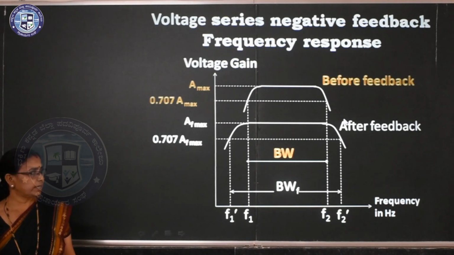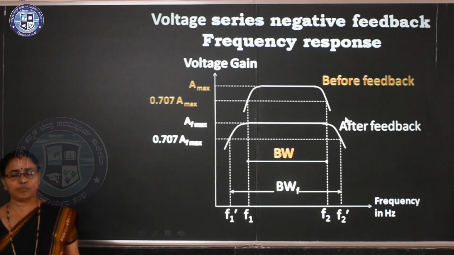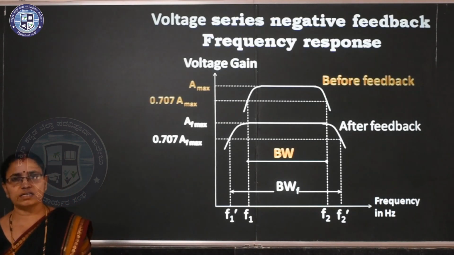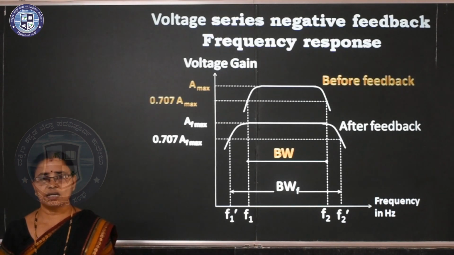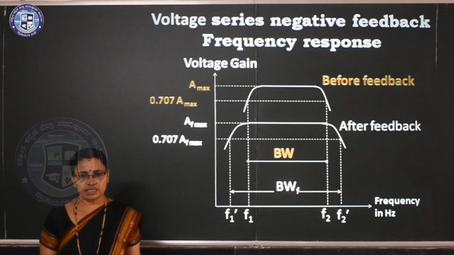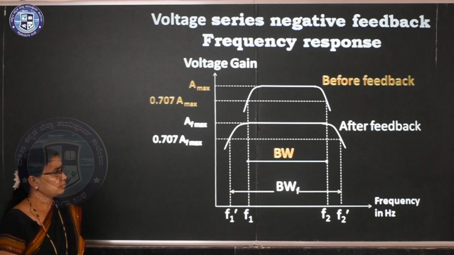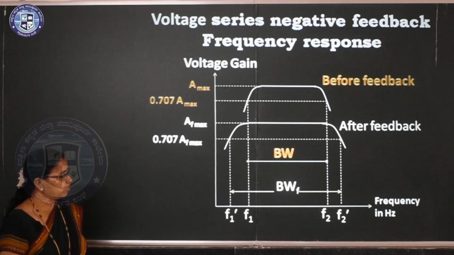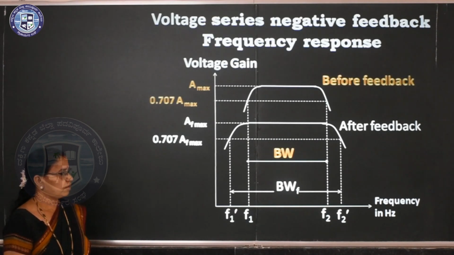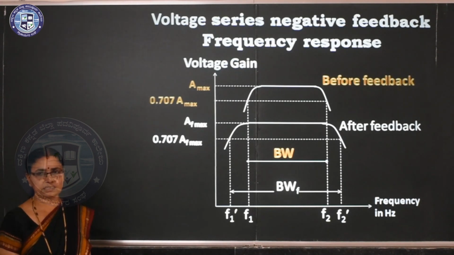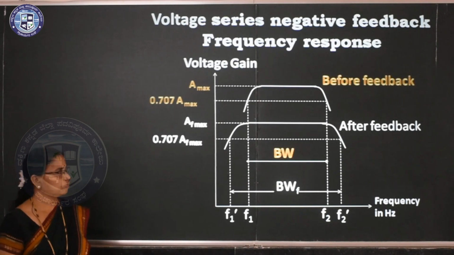Clear? So the higher cutoff frequency increases and the lower cutoff frequency decreases after applying negative feedback in voltage series negative feedback frequency response.